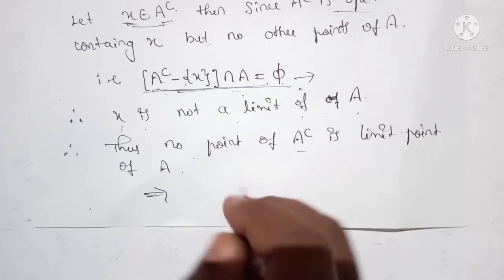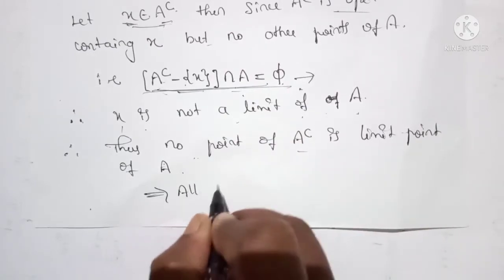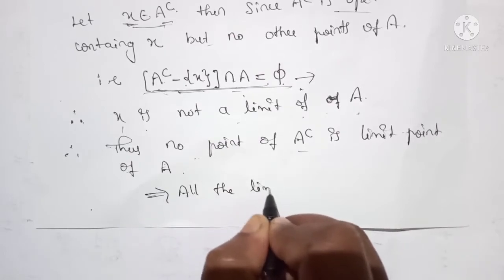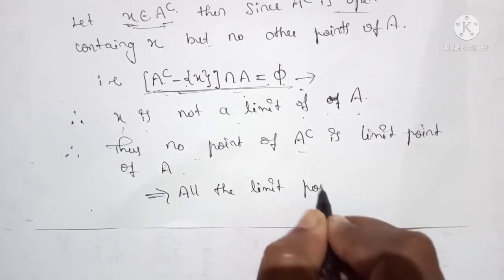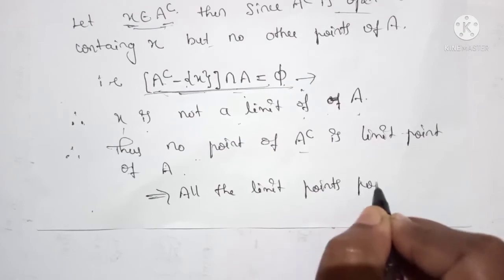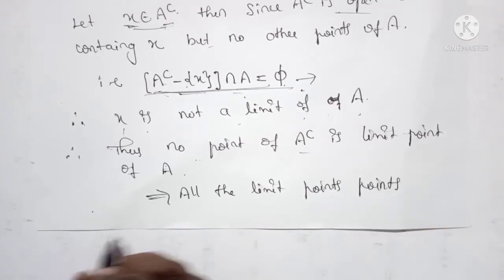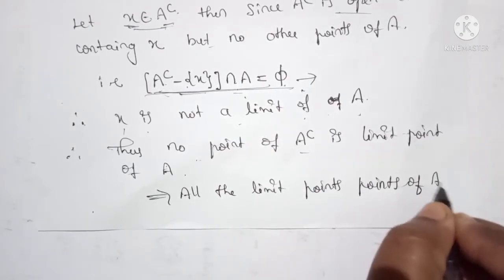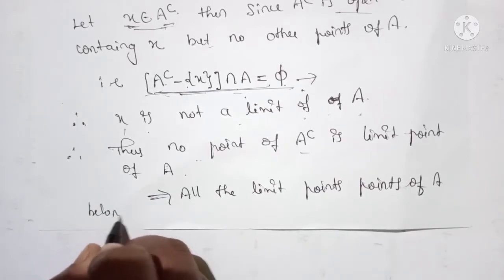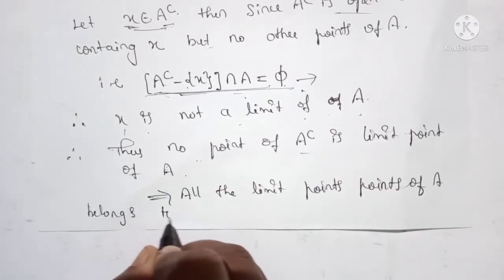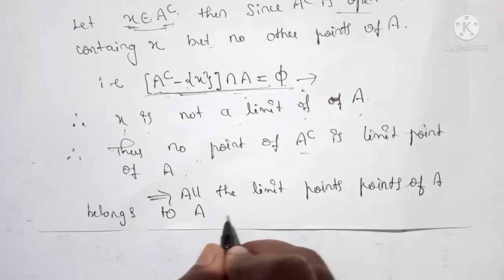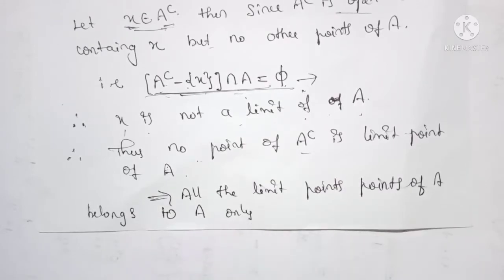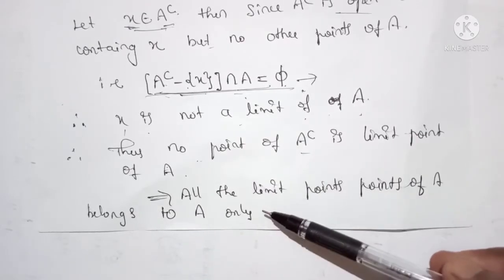This implies that all the limit points of A belong to A only, because they are both disjoint sets.